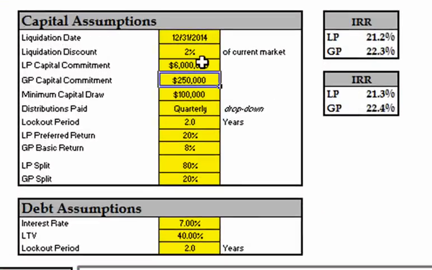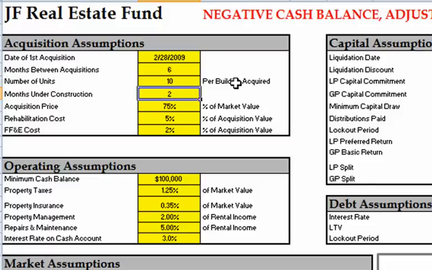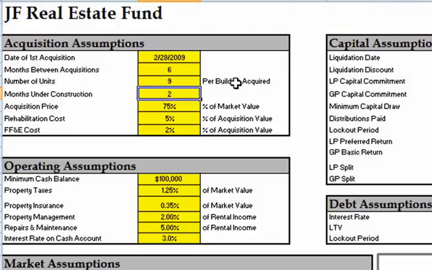If the fund has more cash, it should be able to buy more properties. Let's bump the number of units per purchase up to 10. Nope, not enough cash for that size portfolio. How about 9? Perfect, no negative cash balances.